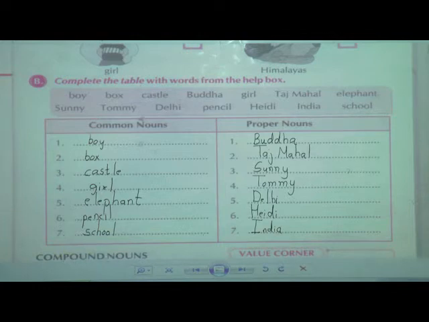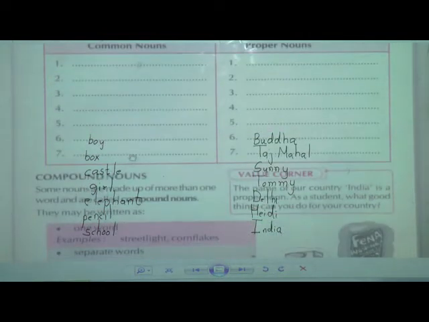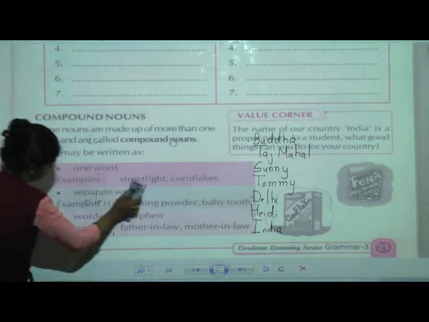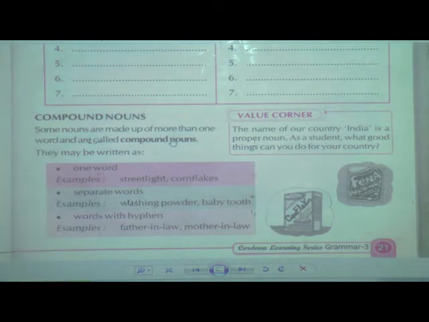Now next, we'll study more about compound nouns. What are compound nouns? Write with me, students. The nouns that are made up of one or more than one word are called compound nouns. I repeat, the nouns that are made up of one or more than one word are called compound nouns.